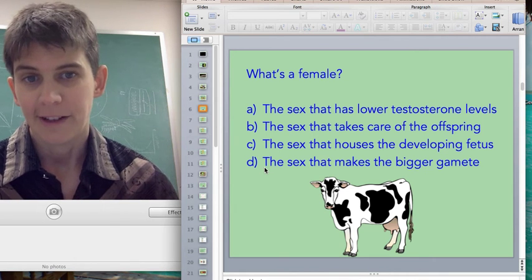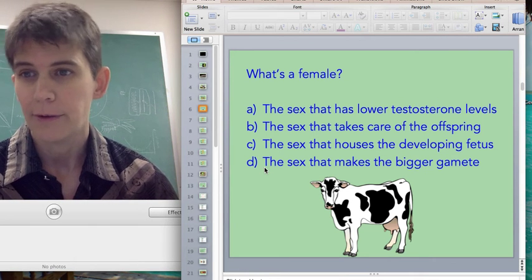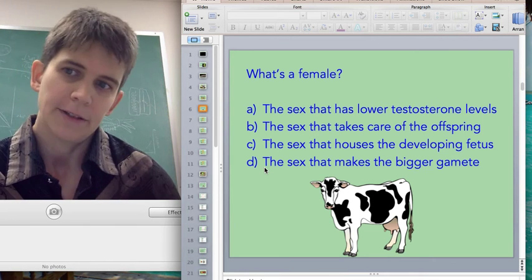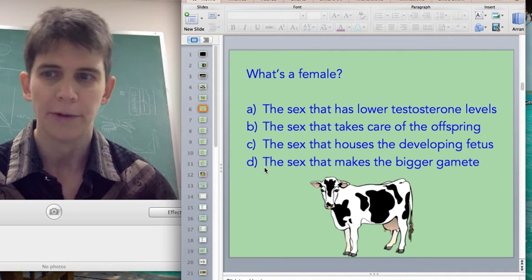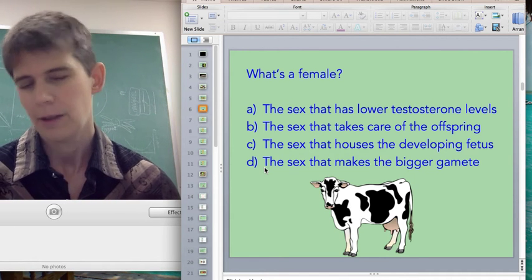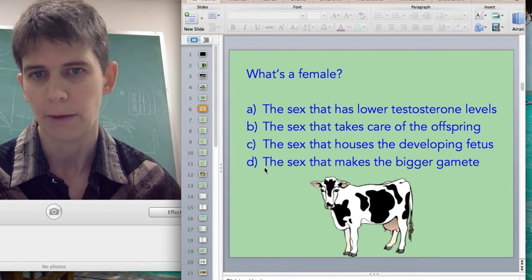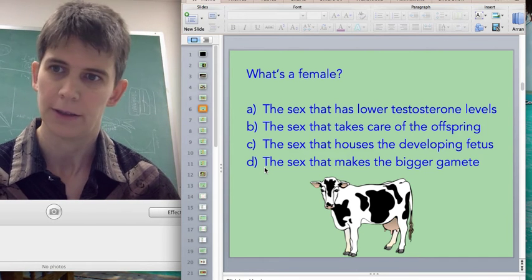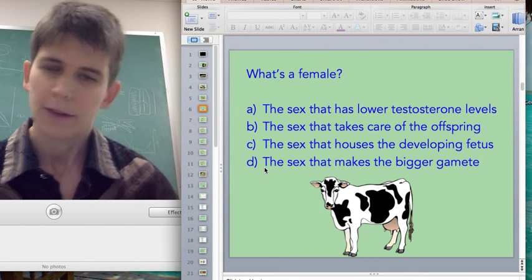A says the sex that has the lower testosterone levels. Only vertebrate animals have testosterone, and the vast majority of animals are invertebrates. They don't have testosterone. This can't be the difference between male and female jellyfish, male and female dragonflies, anything like that. So that can't be it.